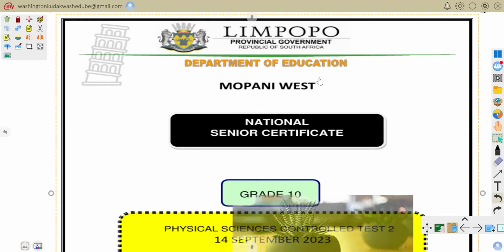Welcome to Physical Sciences Revision for Term 3. Today I brought you a question paper from the Limpopo province. It is from the district of Mopani West. There's been a request that we please do a question paper for grade 10 from Limpopo, from the Mopani district. This is the question paper, people.